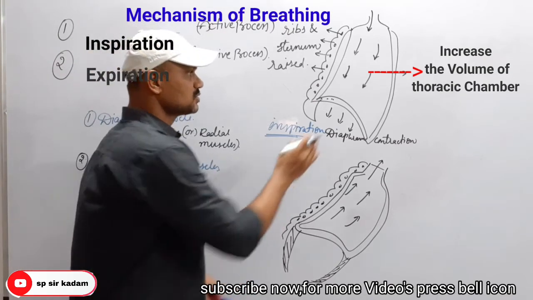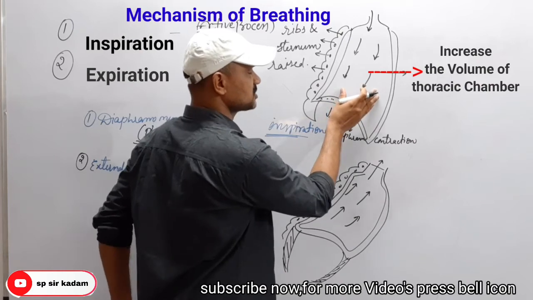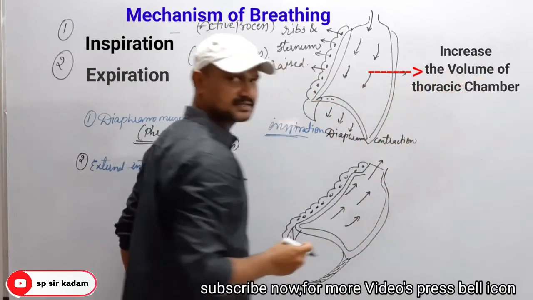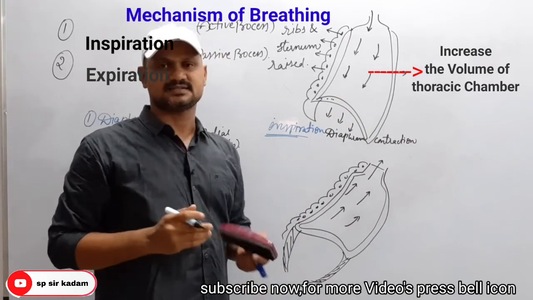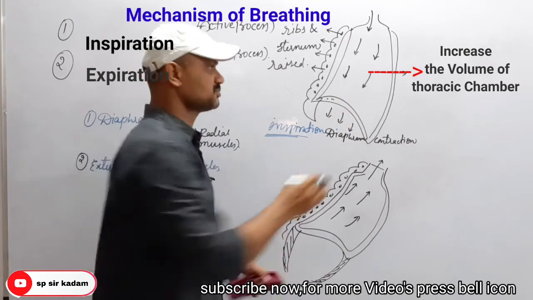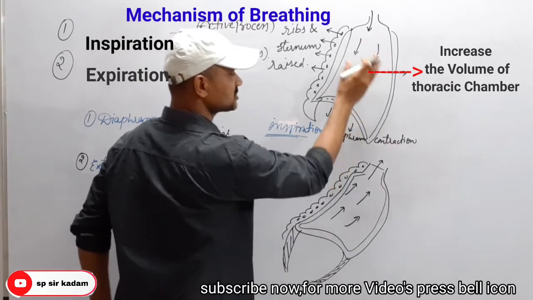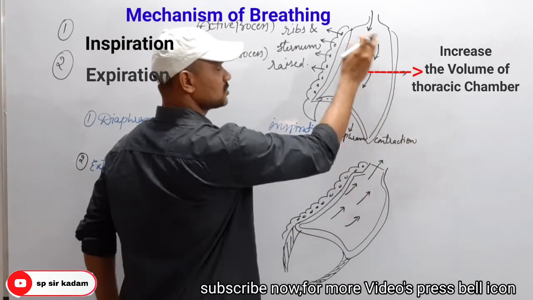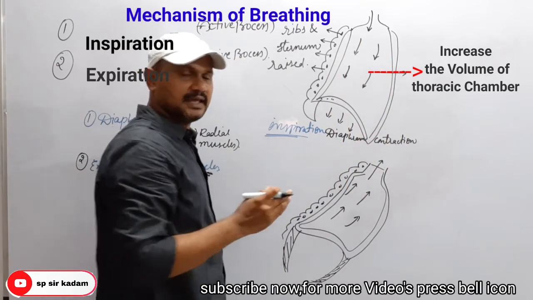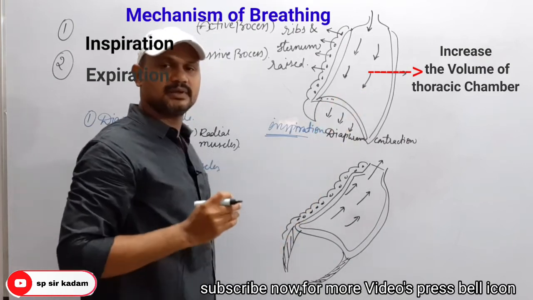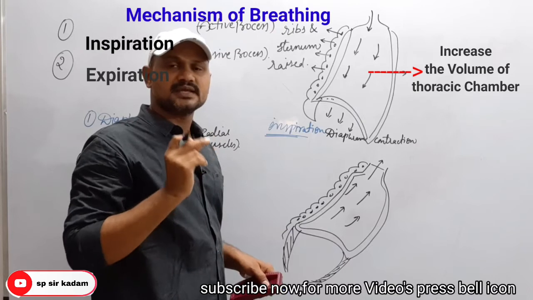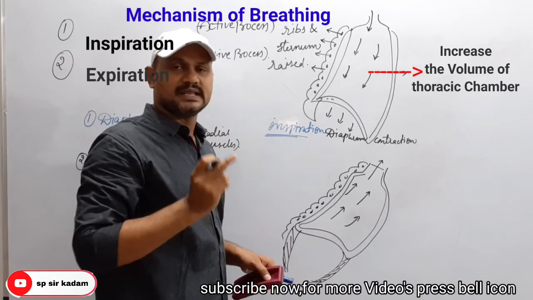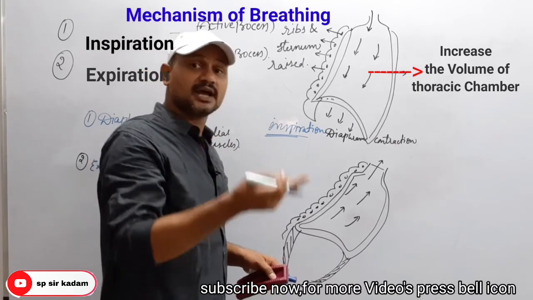Just imagine, when the thoracic chamber volume is increased, the intrapulmonary pressure inside will decrease. Here the thoracic chamber space is increased, so the intrapulmonary pressure will decrease. Inspiration is possible when the pressure inside the lungs is less than the atmospheric pressure.